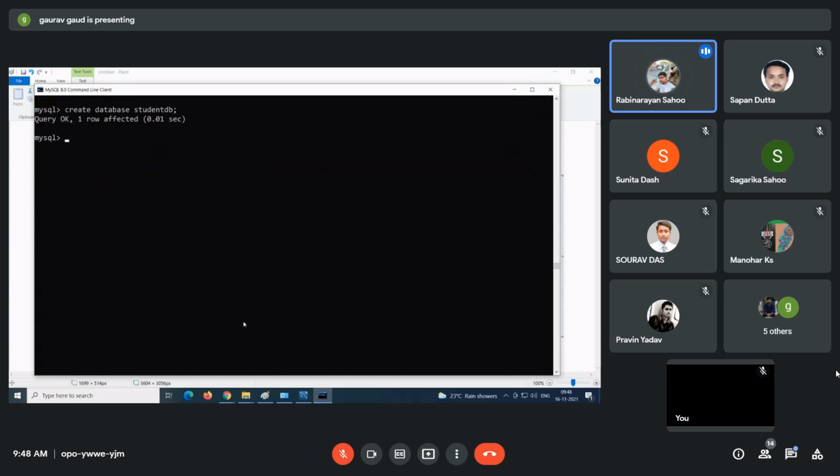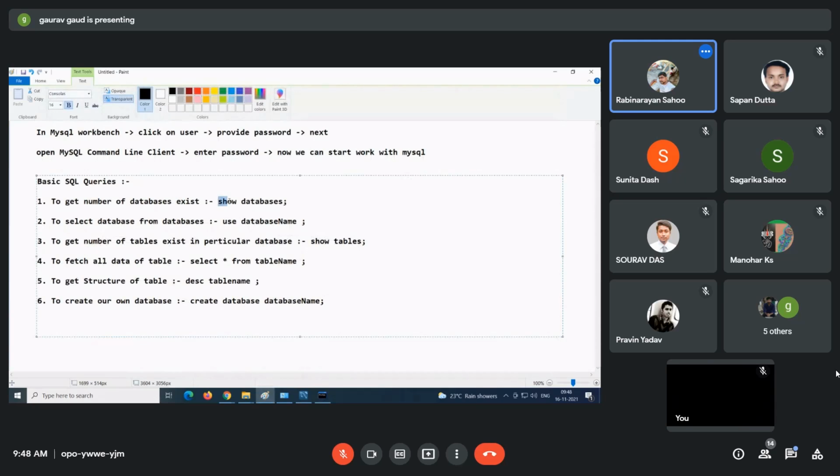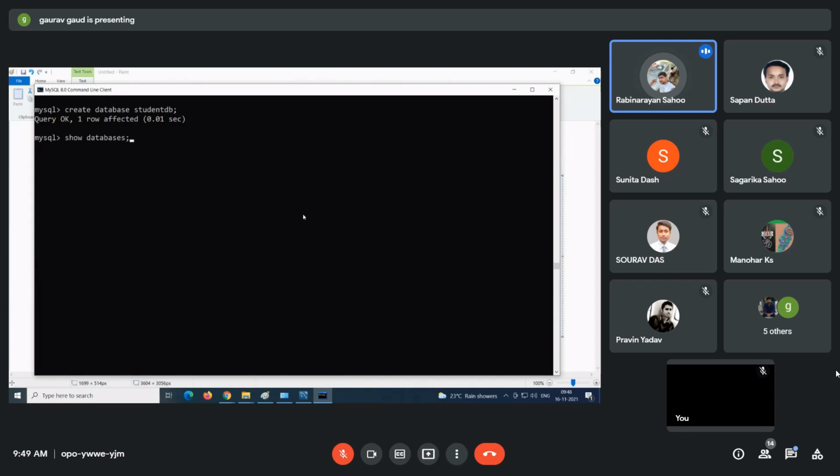Again, how to fetch all databases? Show databases. Are you able to see your database added here? Student DB.